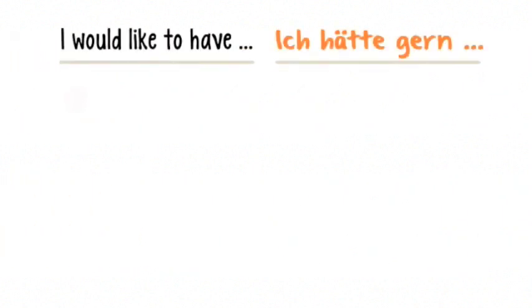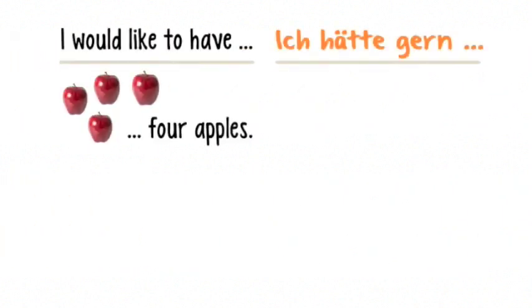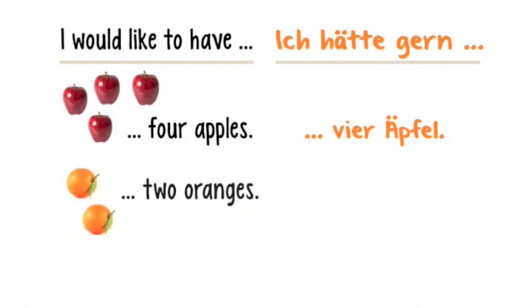Let's continue with I would like to have 4 apples. Ich hätte gern 4 Äpfel. Or for example, I would like to have 2 oranges. Ich hätte gern 2 Orangen.